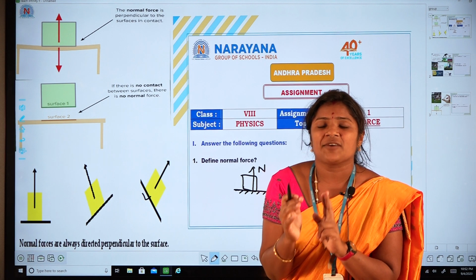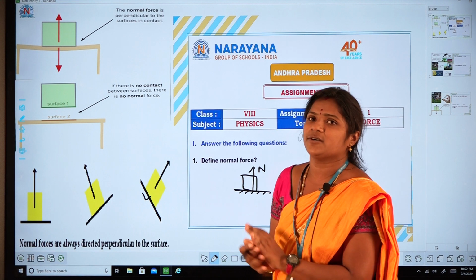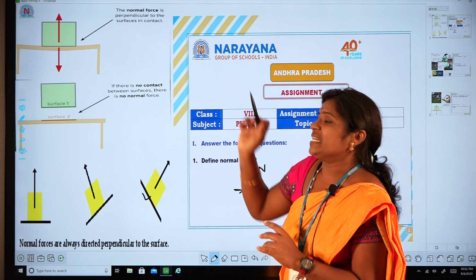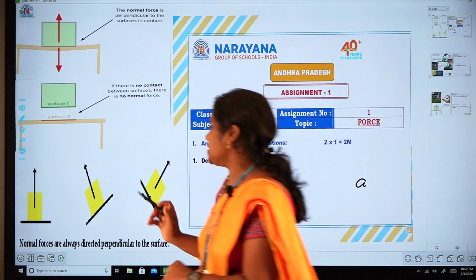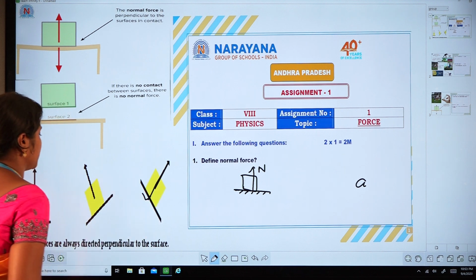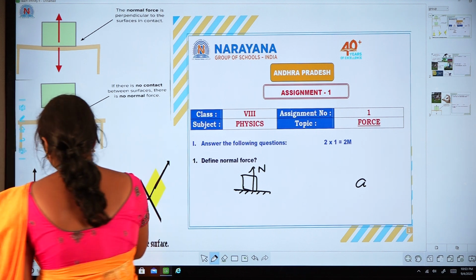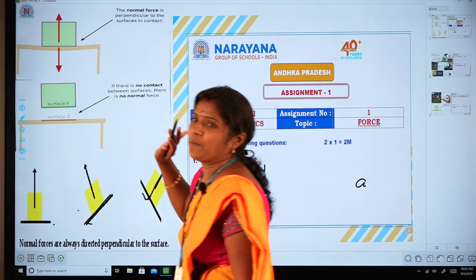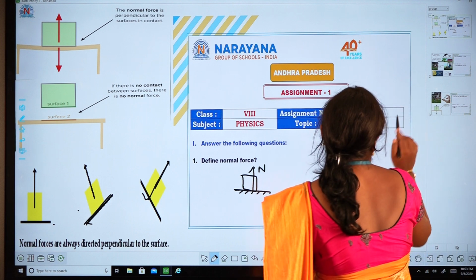Whenever two surfaces are in contact, the force exerted by the two surfaces is always perpendicular to the surface. Suppose it is an inclined plane, then it is perpendicular to the surface. If it is a plane surface, it is always perpendicular to the surface. So this is the first question. Let us move on to the next question.